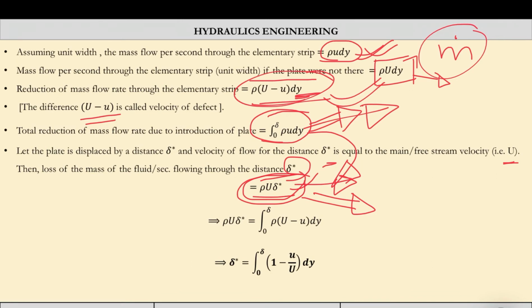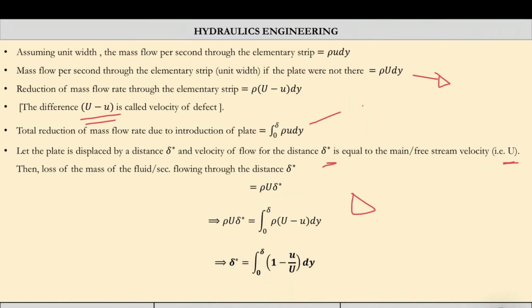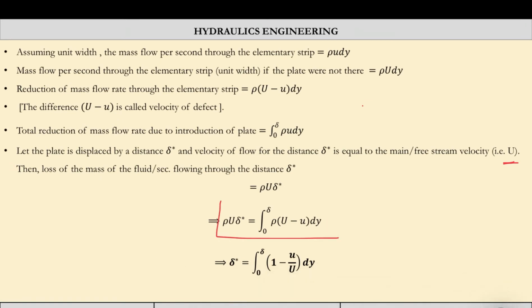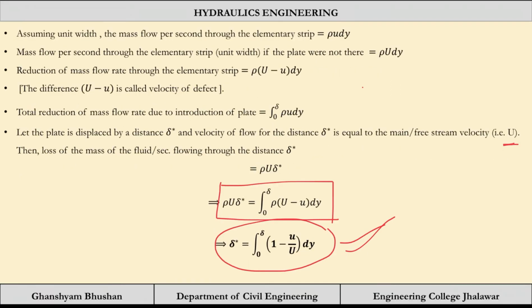So these two have to be the same. We equate these two quantities, and we get an equation for delta star. Rho will get cancelled out, and U will come to this side. So delta star will become the integral from 0 to delta of (1 minus u over U) dy. This is your delta star, that is the displacement thickness.